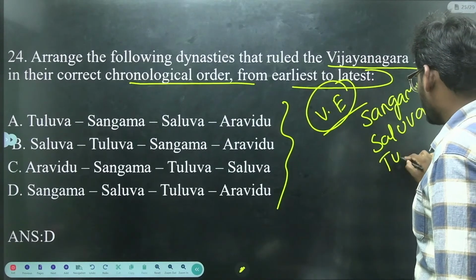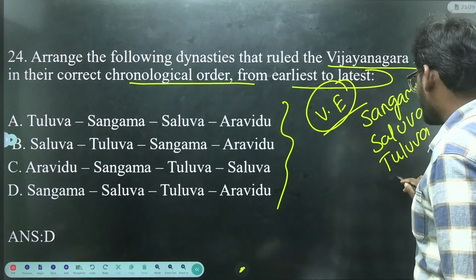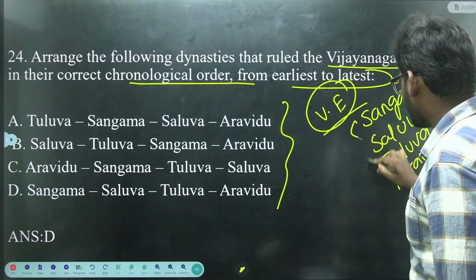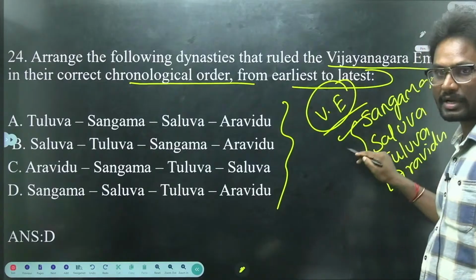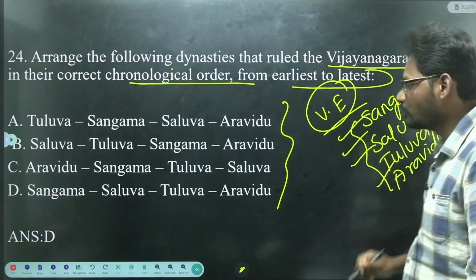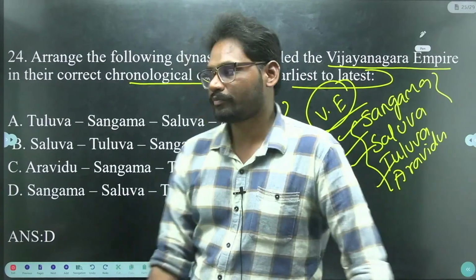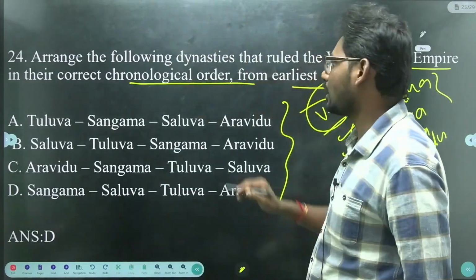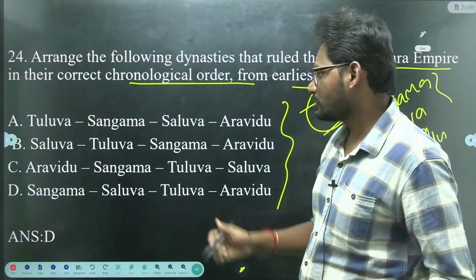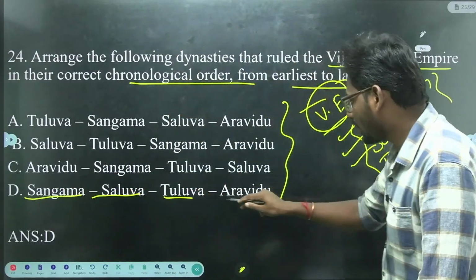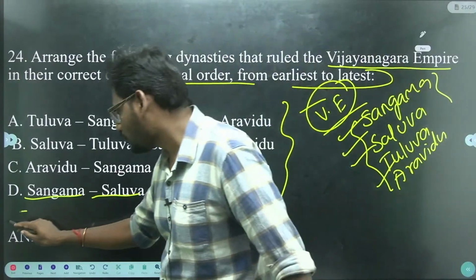Next we have Tuluva dynasty, and next we have Aravidu dynasty. So among the Vijayanagara kingdom we have Sangama, Saluva, Tuluva, Aravidu, which is the correct chronological order. So that is option 4.